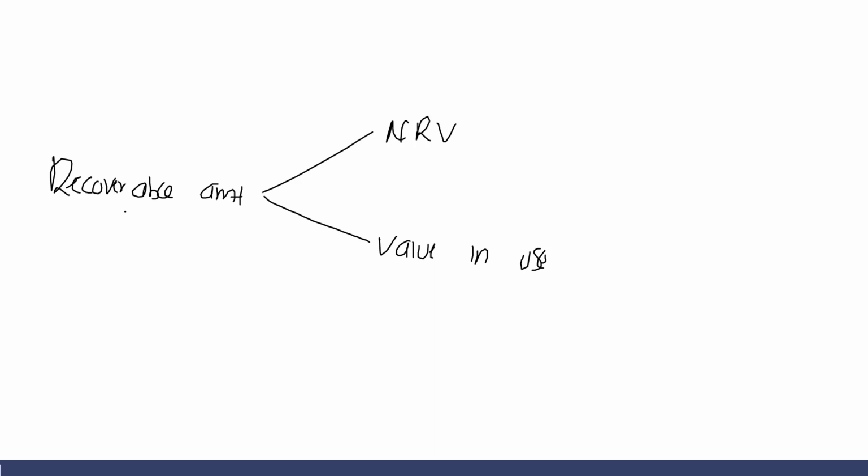So to get the recoverable amount, we simply compare the value in use and the net realizable value. And we know that for the net realizable value, we take the selling price of that asset less the cost to sell.